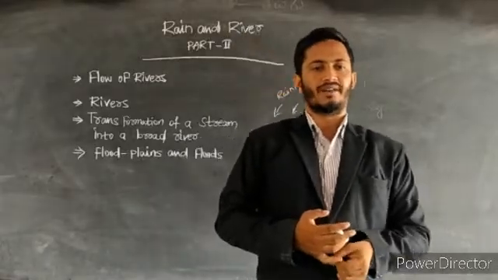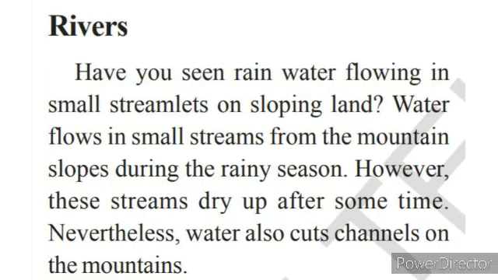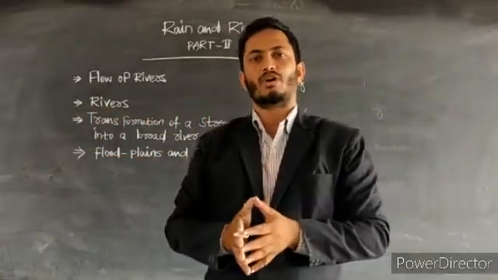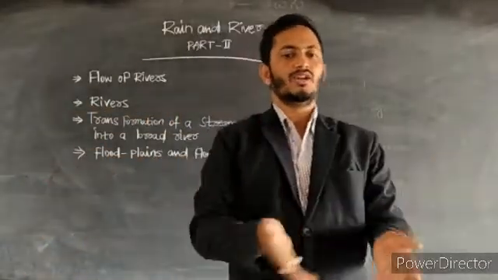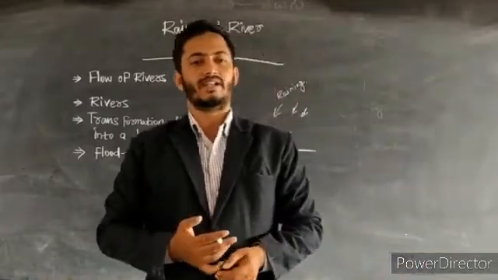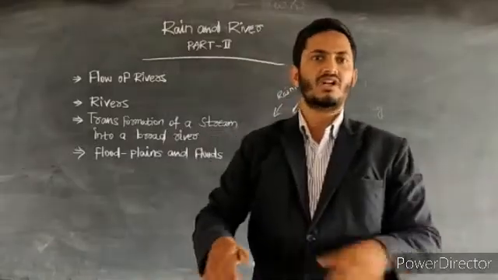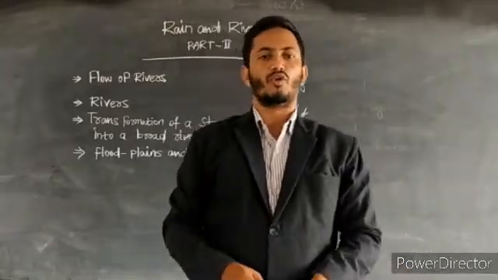Nevertheless, water also cuts channels like canals on the mountains, which we can see near the mountains. The water goes on flowing continuously and gets into the rivers. Some part of the water percolates and some part of the water flows.